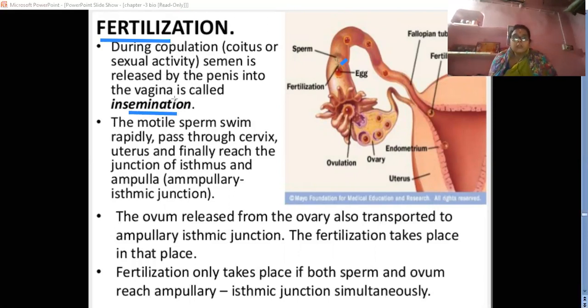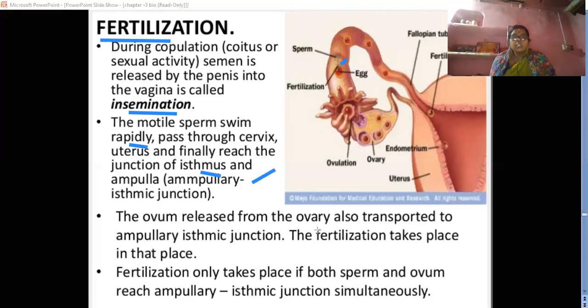Through insemination, the sperm enters the vagina during copulation, and from the vagina into the female tract, they reach the oviduct. Reach where? The oviduct. Here the ovum is present, and when the sperm meets the ovum, they fuse to form the zygote. This process is called what? That is called fertilization. The motile sperm move rapidly. They pass through the cervix and uterus and finally reach the junction of isthmus and ampulla. So generally, it is the isthmus and ampulla junction of the oviduct where fertilization particularly takes place.